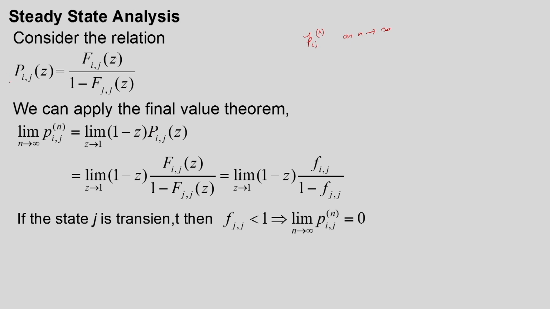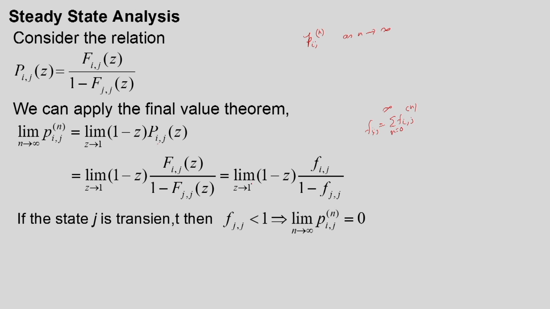I am multiplying this by 1 minus z, so that way we are taking z tends to 1 minus. We are substituting this, and when I put z equal to 1, here we will get 1 minus z, and F_ij(1) is simply f_ij. So what is f_ij? f_ij is equal to summation f_ij^n, n going from 0 to infinity. We have derived this relationship earlier also.